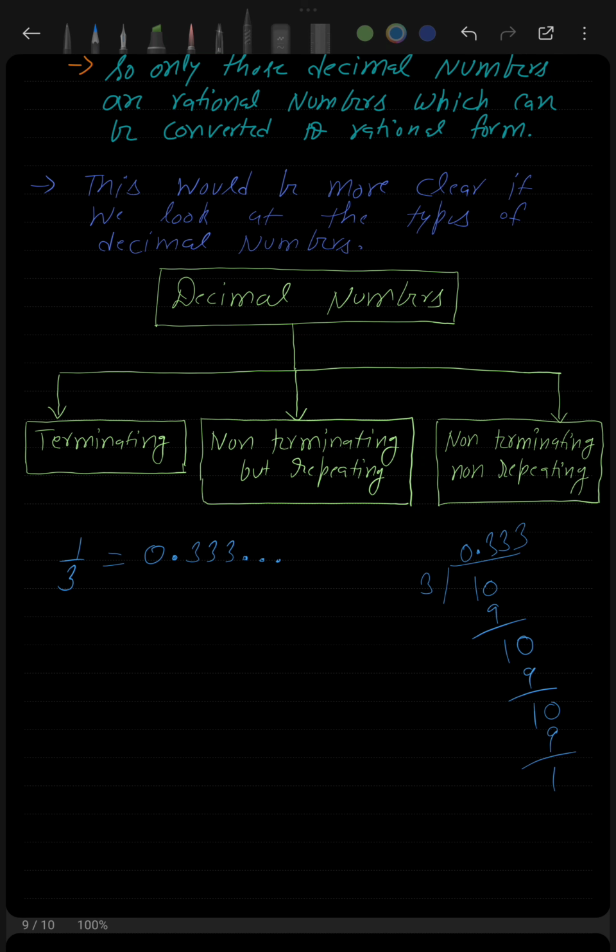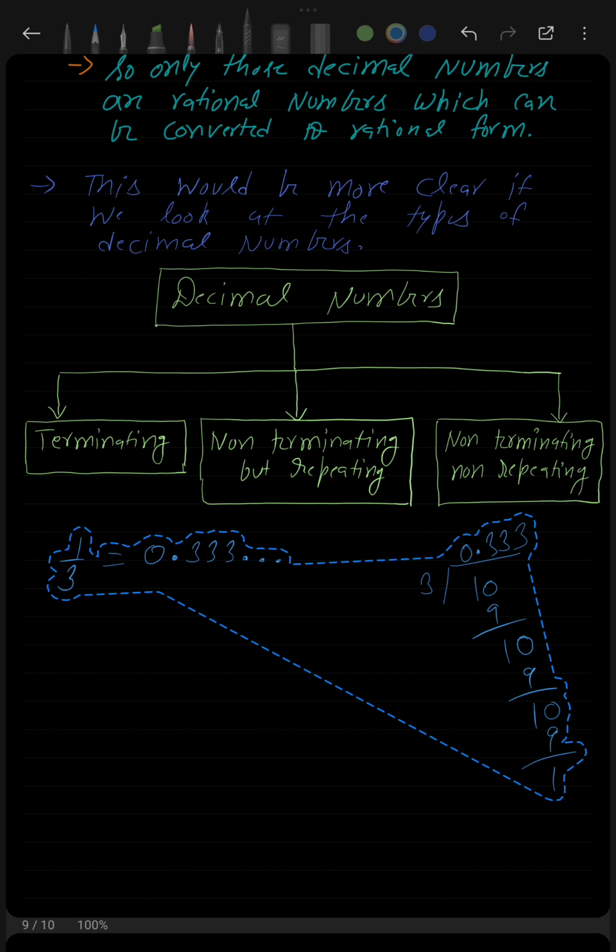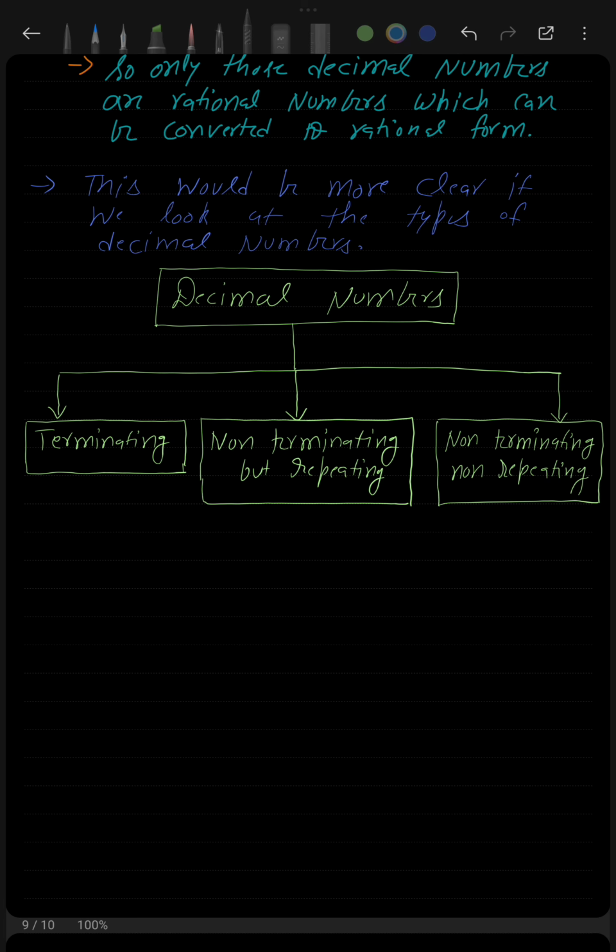Now we will move to another form, which is the non-terminating non-repeating decimal form. Both of these forms, terminating and non-terminating but repeating decimal form, you have already encountered in your previous classes. In class 9, a specific term is introduced for these two types of decimal numbers, so this is nothing new. Now, non-terminating non-repeating decimal, so what are these? For example, if I write a decimal number, see,